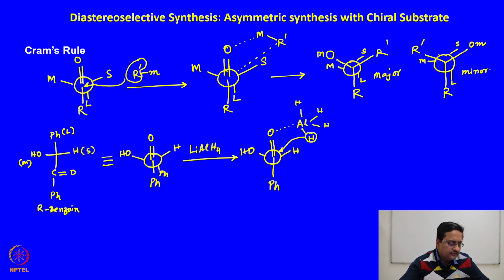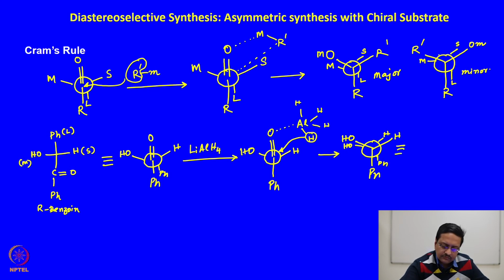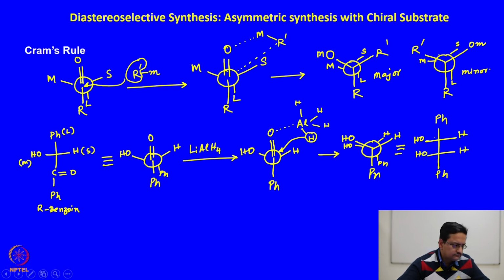And then the major product from this reaction should be this one, which is equivalent to the meso compound. So, this is how the major product of this has to be identified.